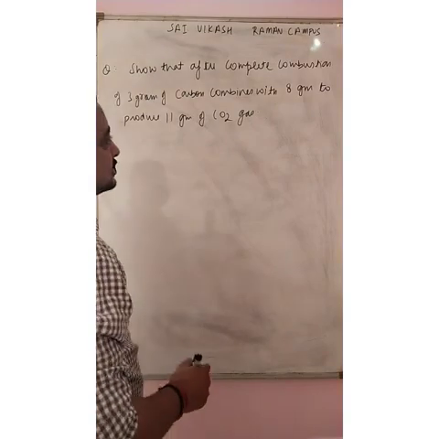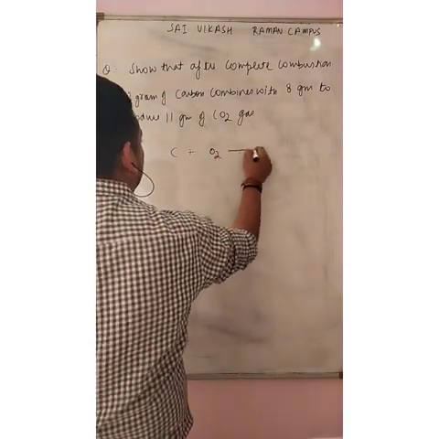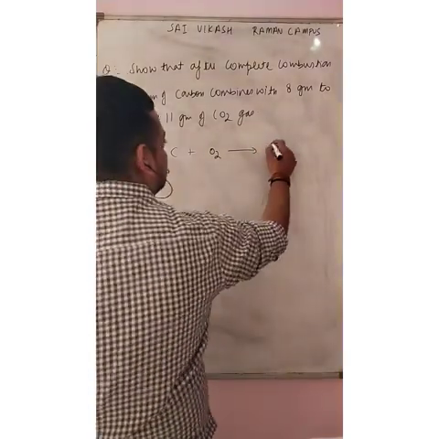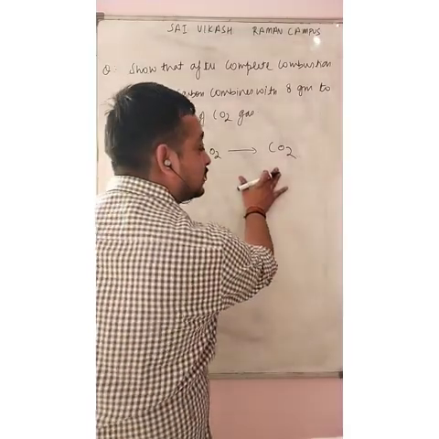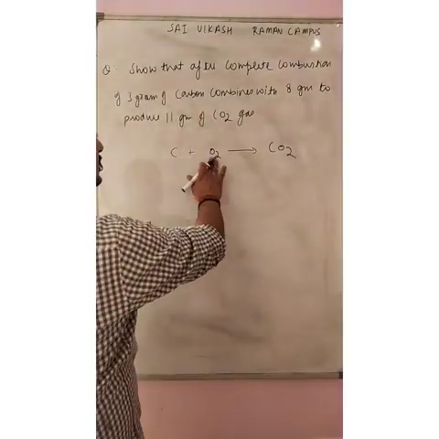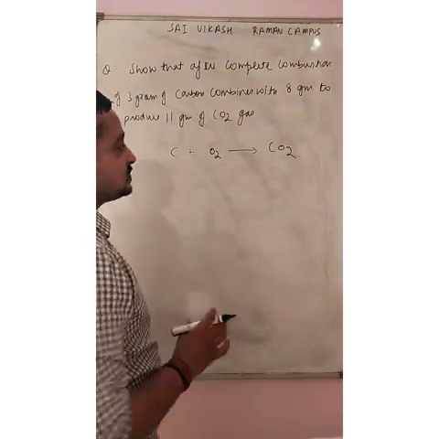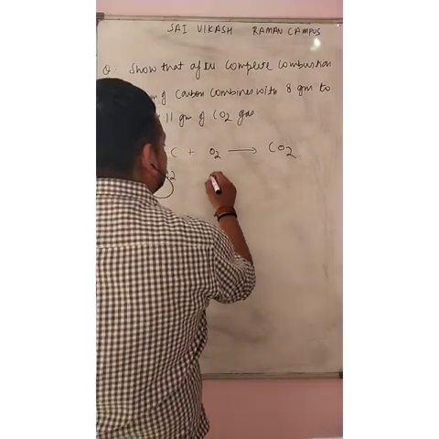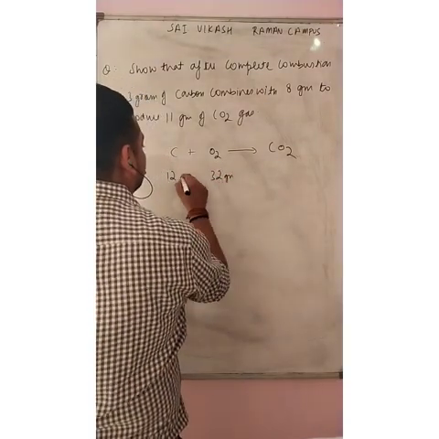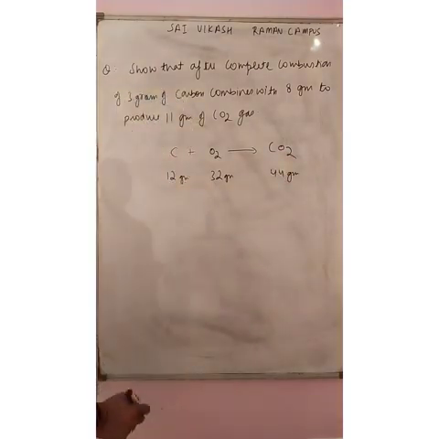Let us take this example. First of all, we must know about the combustion reaction. You have read this reaction already in your earlier classes. This one is carbon, this one is oxygen, and this one is carbon dioxide. We can easily check that carbon mass is 12 gram, oxygen mass is 32 gram, and the carbon dioxide mass is 44 gram.